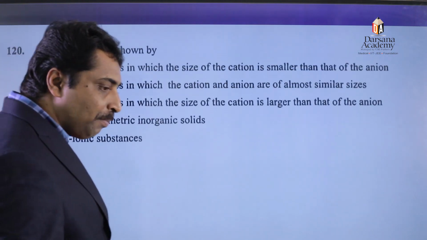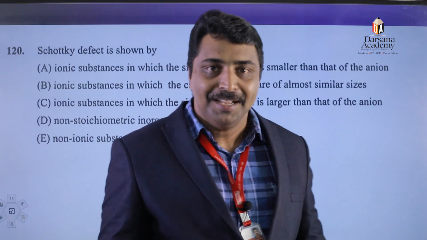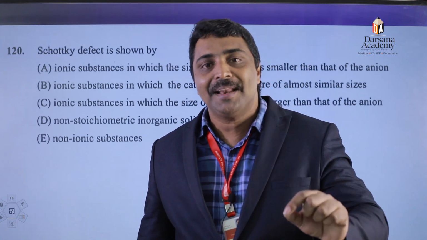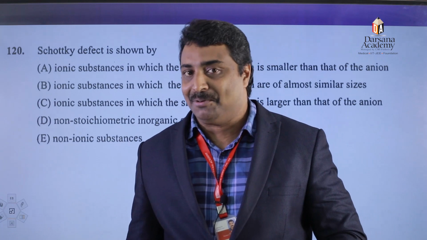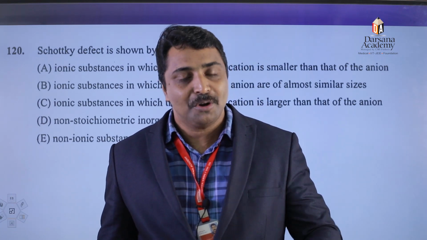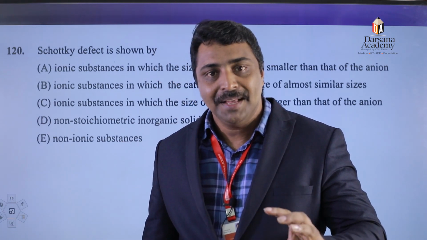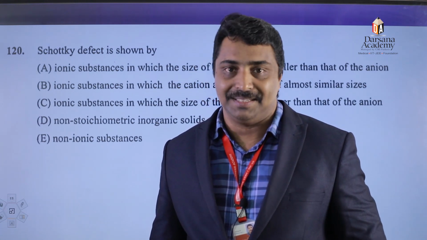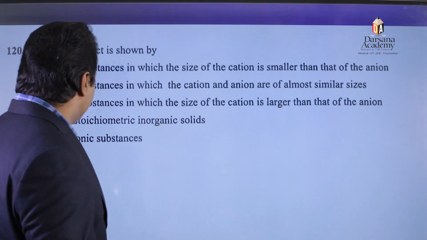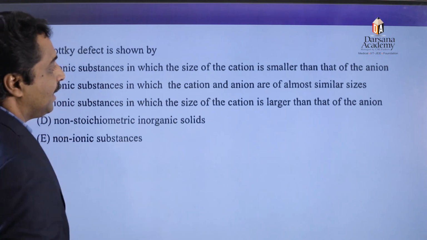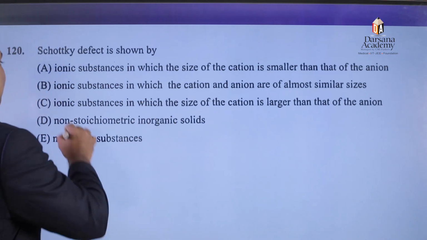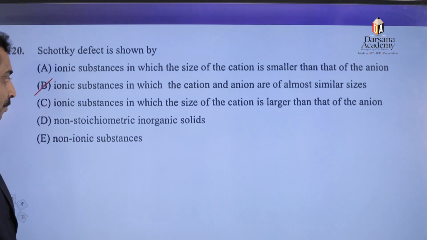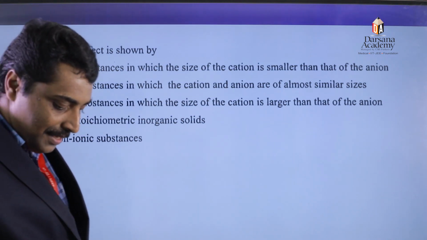Schottky defect is shown by, what is meant by Schottky defect? A defect that arises due to the missing of equal numbers of cations and anions. Schottky defect arises only when cations and anions have almost the same size. Therefore, which is the correct option? Ionic substance in which cations and anions have the same size, that is option number B. Therefore, our correct one is option number B.